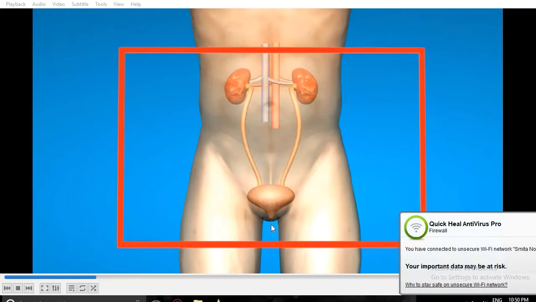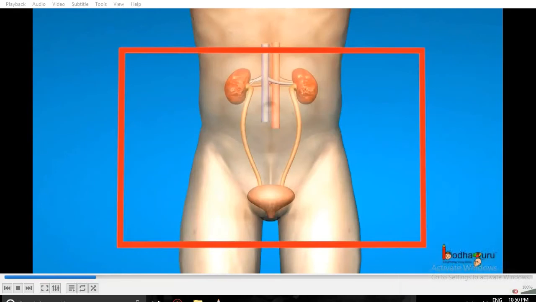In this way the urea and the harmful substances, the waste material, get excreted through water, through liquid, out of the body. That work is performed by the excretory system.